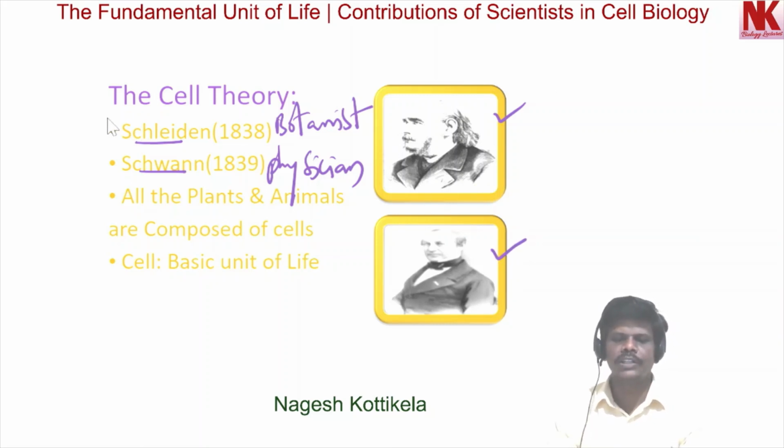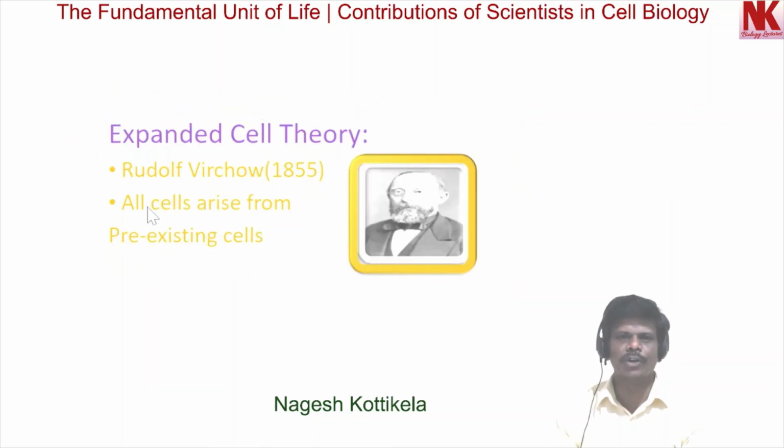Both these scientists together proposed cell theory. According to cell theory, all the plants and animals are composed of cells, and cell is the basic unit of life.